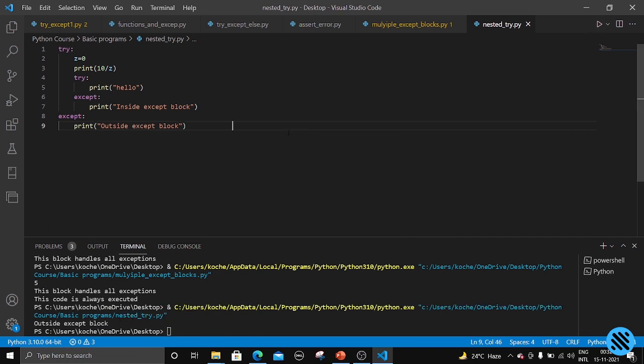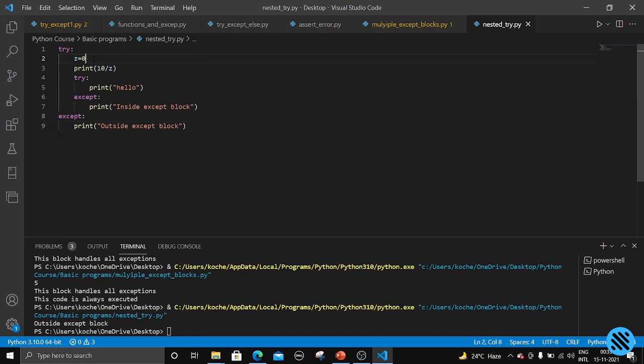So let me show you what is happening here. First, we have written a try block, and inside the try block, we have taken z equal to 0, and we are trying to print 10 slash z. That is causing a zero division error. Since the outer try block is causing an error, the statements inside the outer except block will be executed. You just need to see the proper indentation: these two are parallel, so these two will be handled by each other.